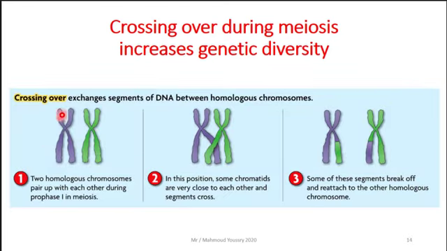This is what happened. Now we have the two homologous chromosomes that pair up with each other during prophase 1 in meiosis 1. In this position, some chromatids are very close to each other and the segments cross. Some of these segments break off and reattach to the other homologous chromosome. If you see, these are the two homologous chromosomes, one purple and one green. At the end of crossing over, part of the green chromatid is connected to part of the other chromatid from the purple chromosome, as you see.